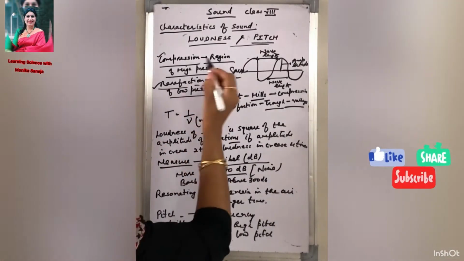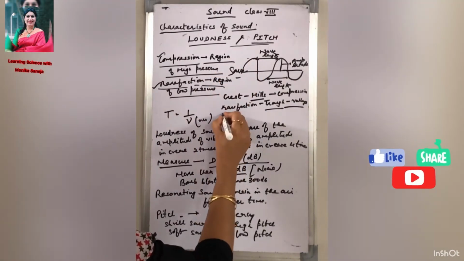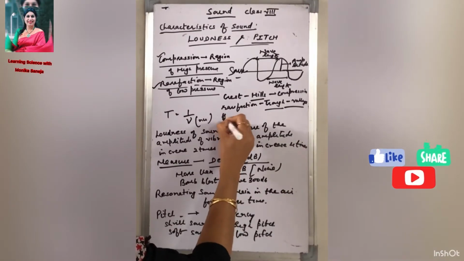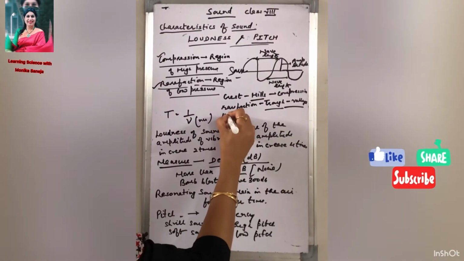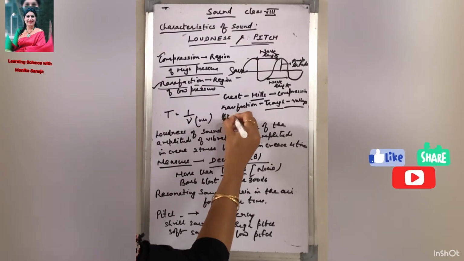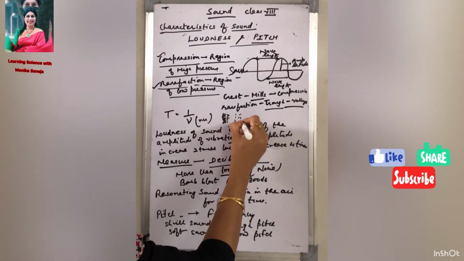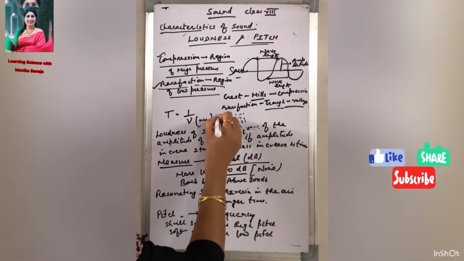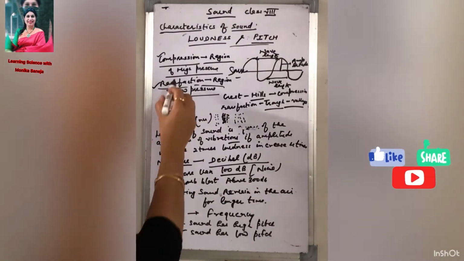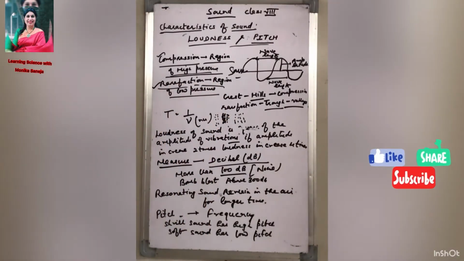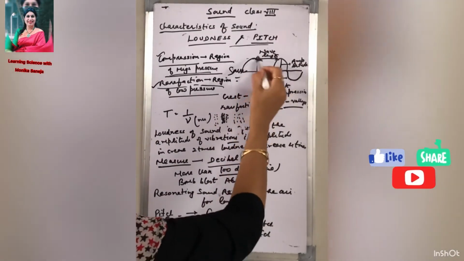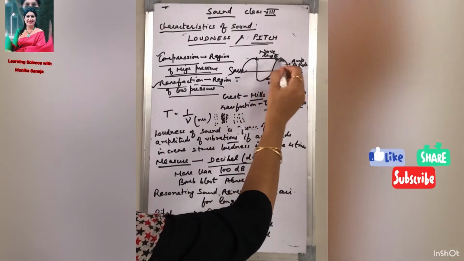I have already told you what compression is. When the molecules are very close to each other, like this, compression is there, and when they are present at a distance, rarefaction is there. So the sound travels in the form of compression and rarefaction. Compression is called the region of high pressure and high density, and rarefaction is called the region of low pressure and low density.